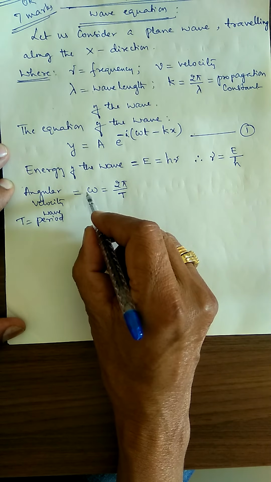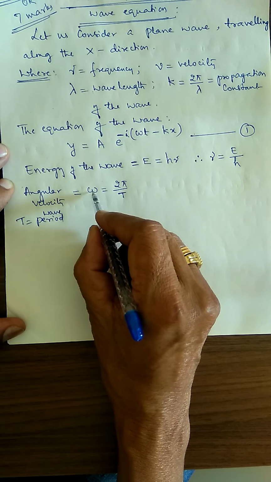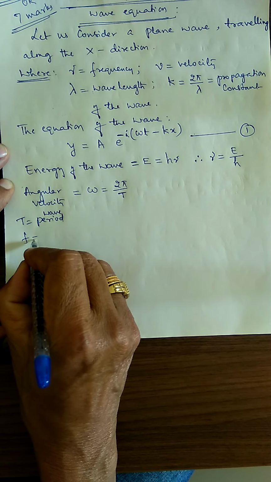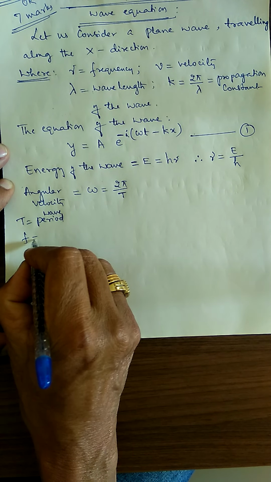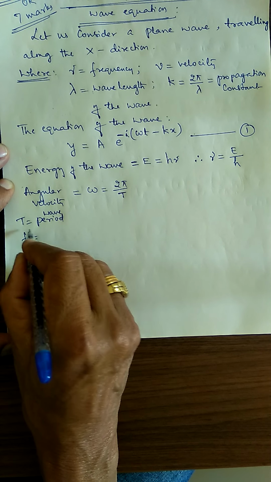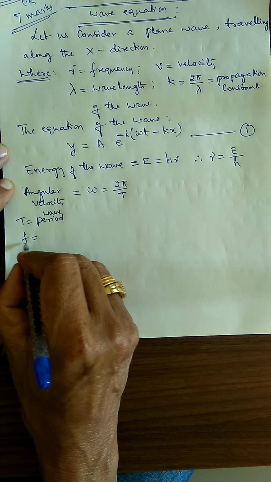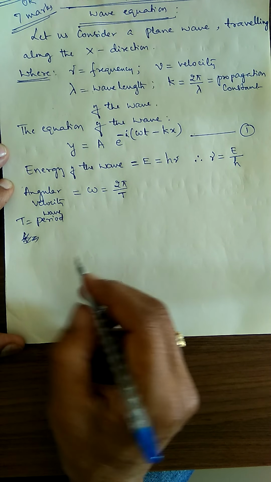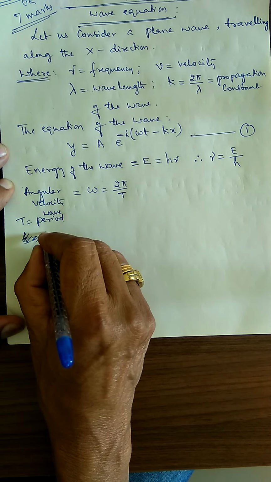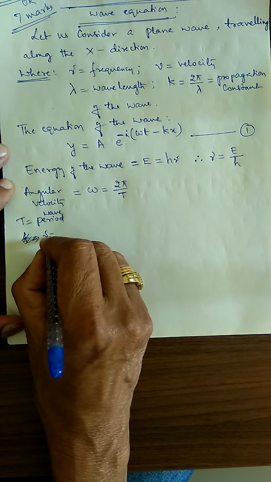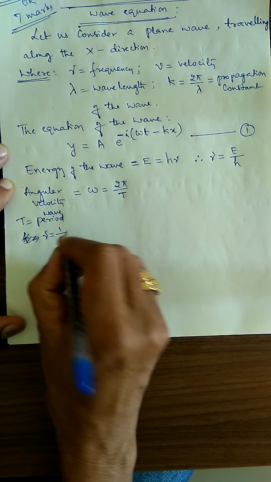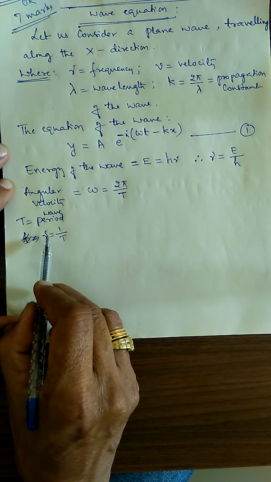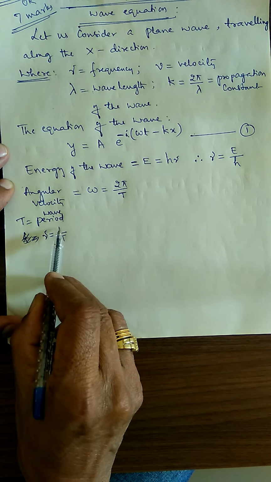Taken from lower classes, omega is equal to 2 pi divided by T, and frequency is equal to 1 by T. So here, instead of f, I can write nu. Frequency nu is equal to 1 divided by T, the reciprocal of the period.